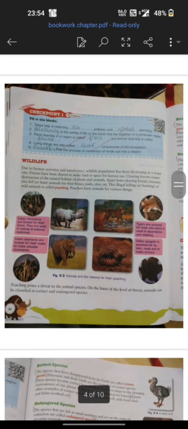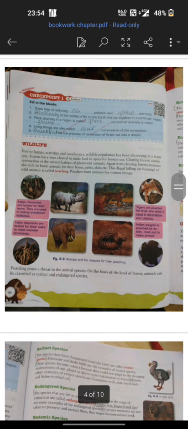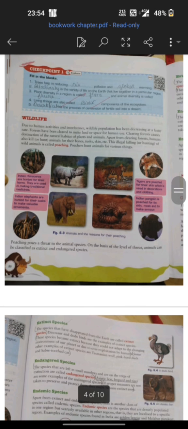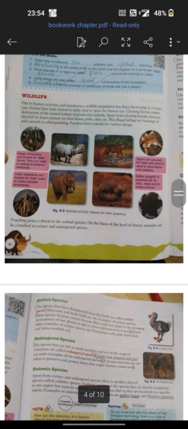Now, moving on, the next topic is wildlife. Wildlife basically means the variety of animals, different species of animals which are found in a particular region. If you are discussing wildlife, then we can have a clear idea. The major threat to wildlife is poaching, basically the hunting of animals for different parts of their bodies.